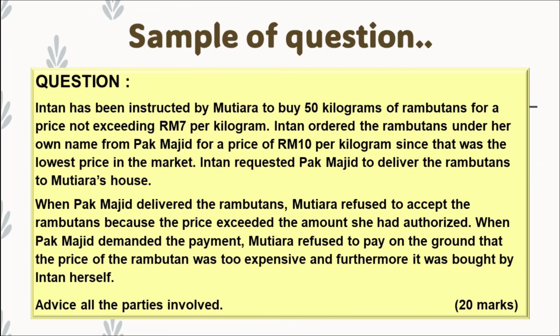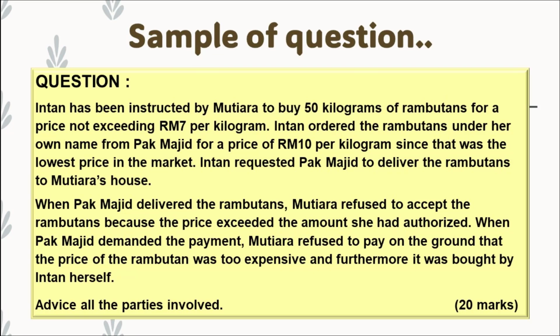Now, let us discuss one sample question. Intan has been instructed by Mutiara to buy 50 kgs of rambutans for a price not exceeding 7 ringgit per kilogram. Intan ordered the rambutans under her own name from Pak Majid for a price of 10 ringgit per kilogram, since that was the lowest price in the market.